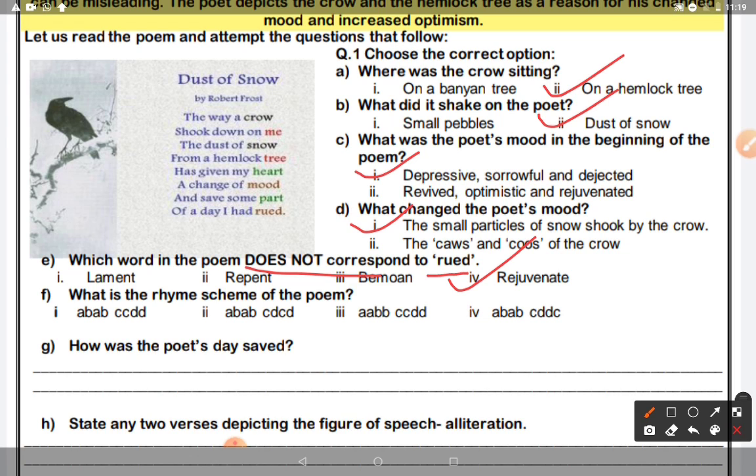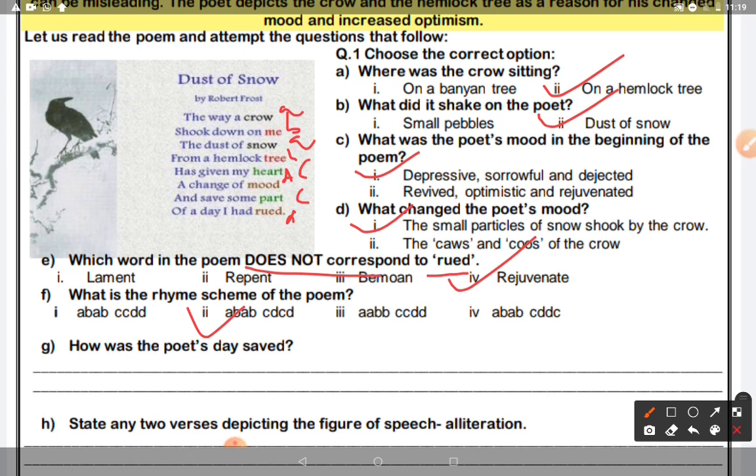Let us come to F. What is the rhyme scheme of the poem? We will see it is crow and snow, me and tree, and heart, that is C, heart and part, and mood and rued. So D and D. So it will be A A B A, C, D, C, D. Okay. Now let us come to the G part.